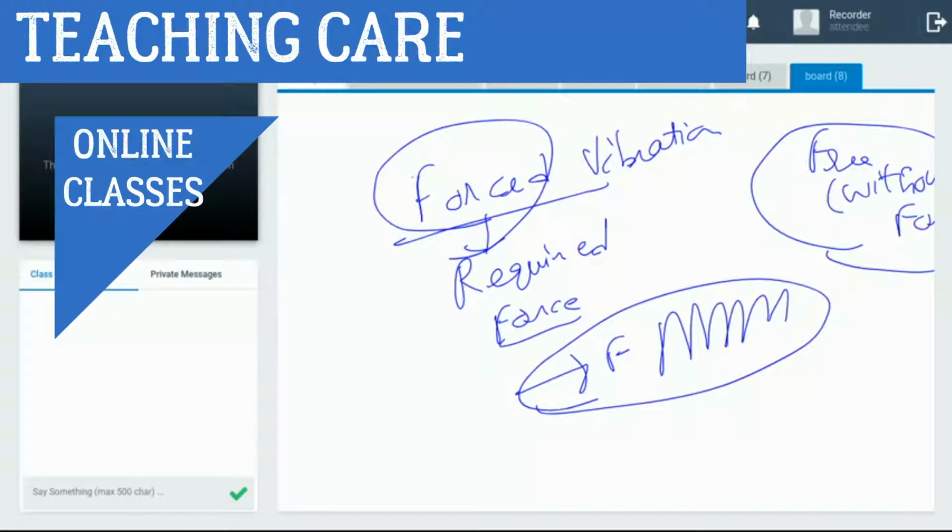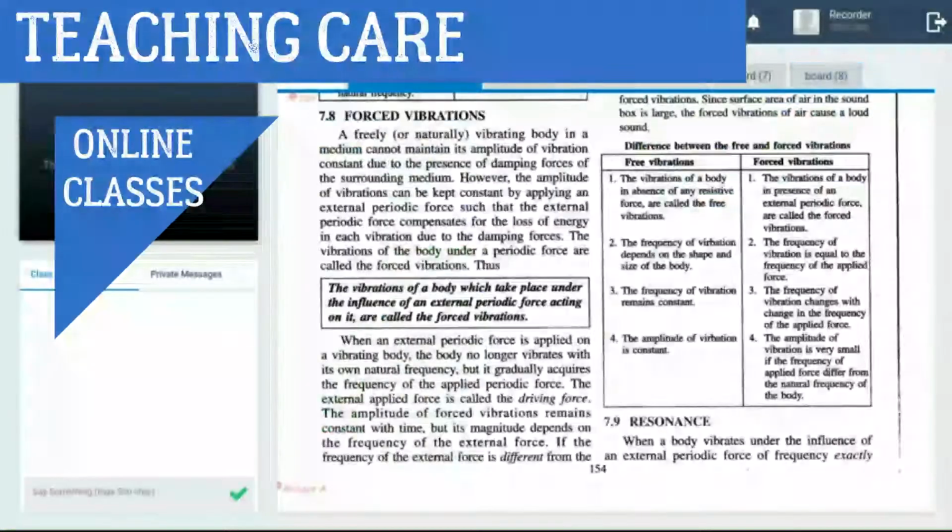Again I repeat, forced vibration requires an external force. Now come to the content. This is one definition: the vibration of a body which takes place under the influence of an external force acting on it is called forced vibration. Forced vibration done. Now some examples of forced vibration.